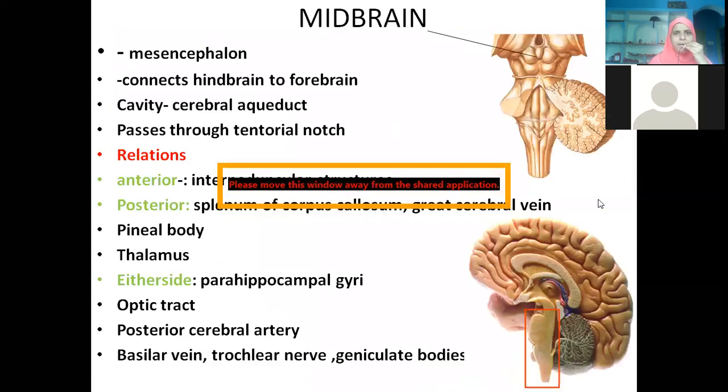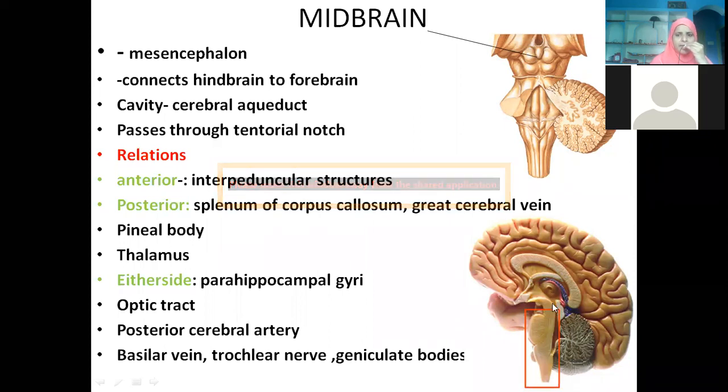Now let us elaborate on each part of the brainstem a little. Starting with the midbrain, we know it is derived from the mesencephalon. It connects the hindbrain to the forebrain. It is a small connecting structure. This particular area is the midbrain.